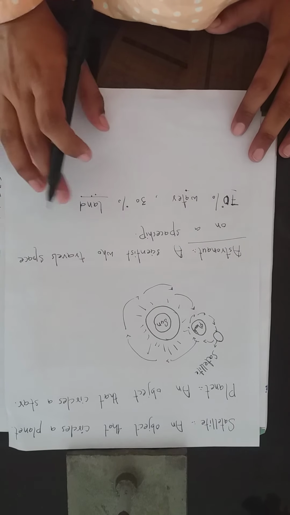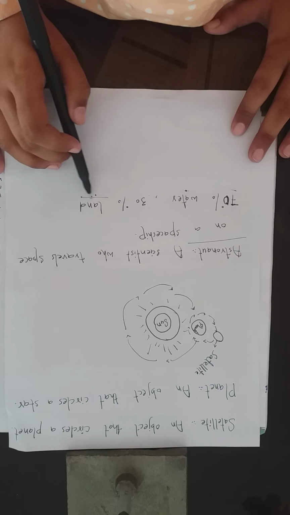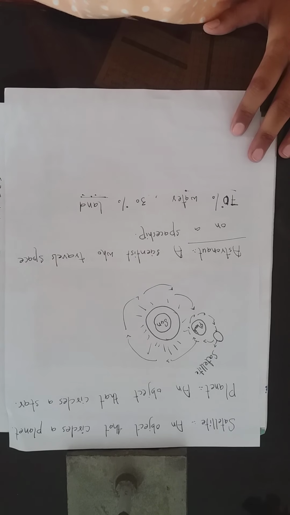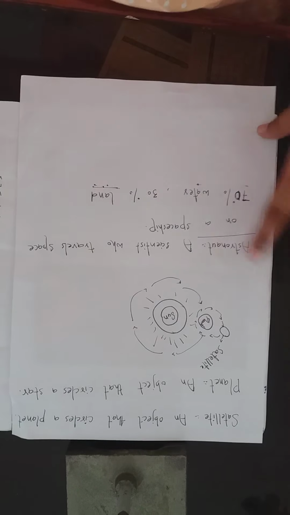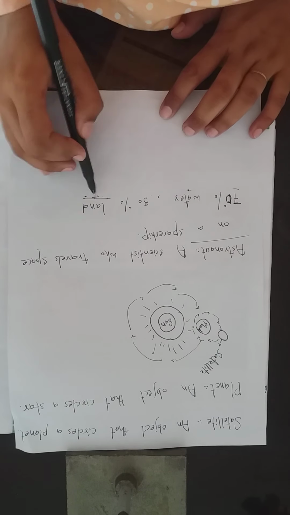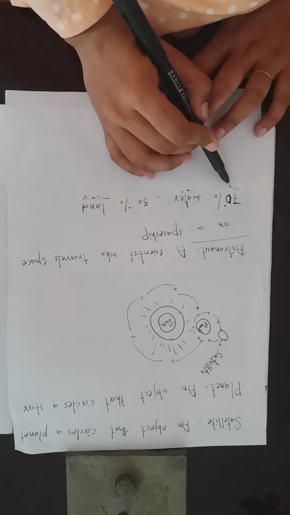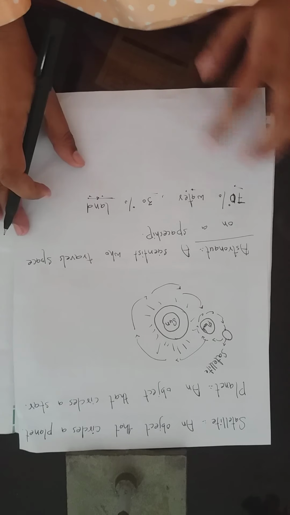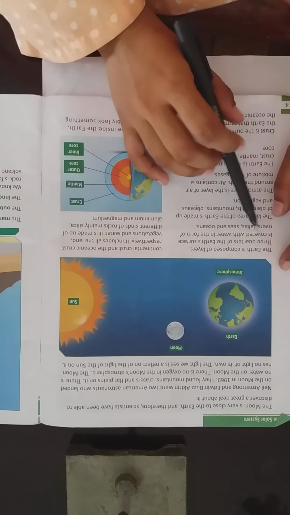यानी कि land जो है हमारी अर्थ पे, उसका जो होती है उसकी साइज़ जो है वो बहुत कम होती है बनिस्बत वाटर के. The area of land is very small as compared to the water, which is 70% and 30% is the land. Okay, so the earth is composed of layers.